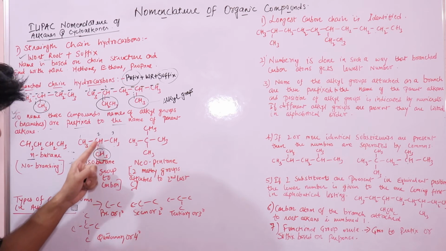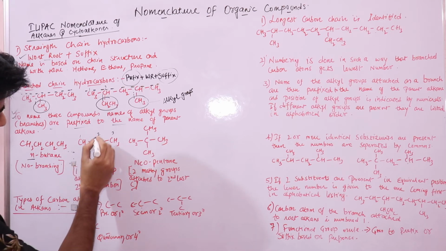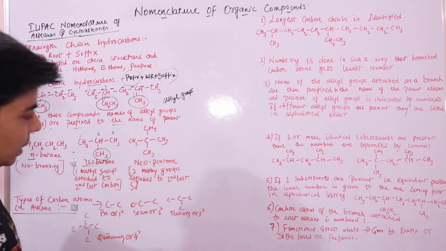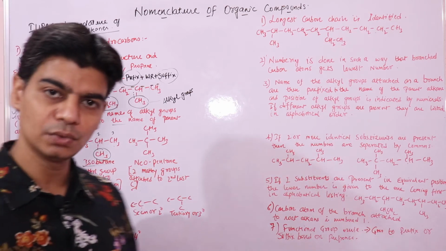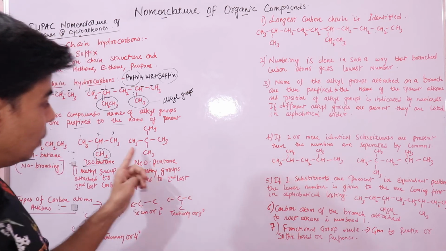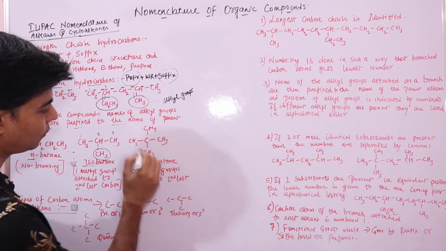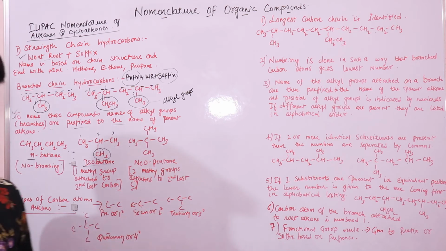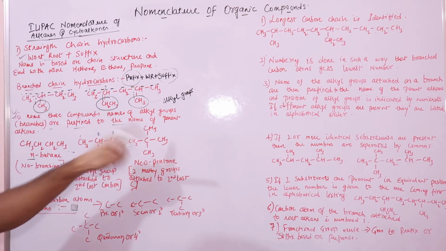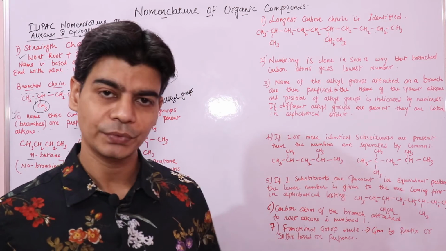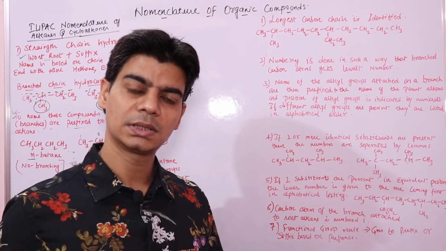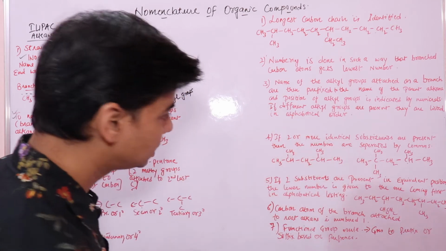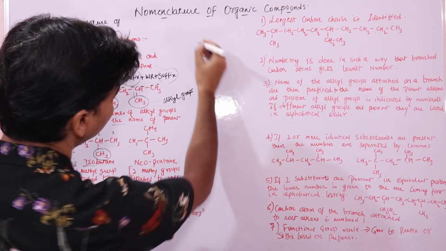If you have two substituents, or two methyl groups or any alkyl group, attached to the second last carbon atom, then it's a neo. You will see these kinds of compounds, it's neopentane, 1 2 3 4 5, two methyl groups attached to the second last carbon atom. So you just have to see the second last carbon atom in these long chains. If you see one alkyl group, it's an iso. If you see two alkyl groups attached to it, then it's a neo. It's like this.